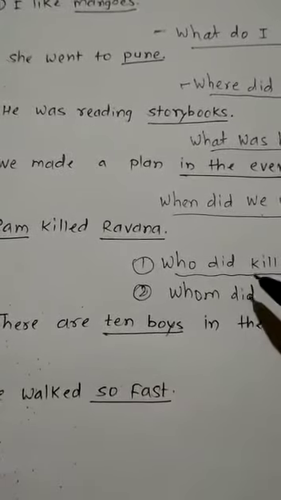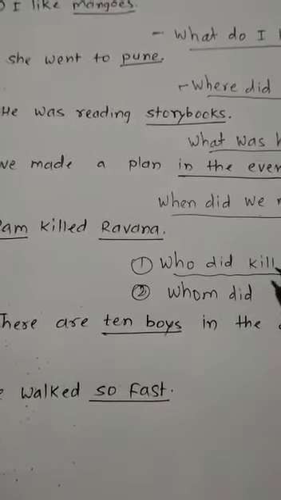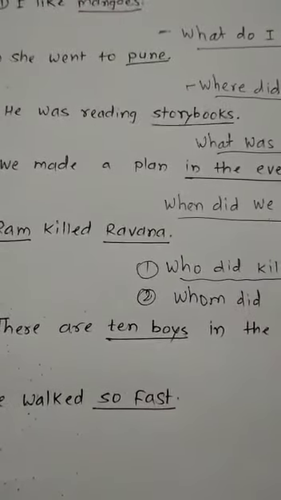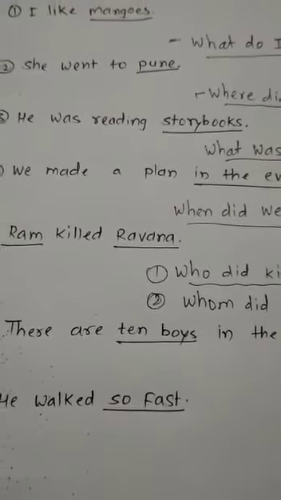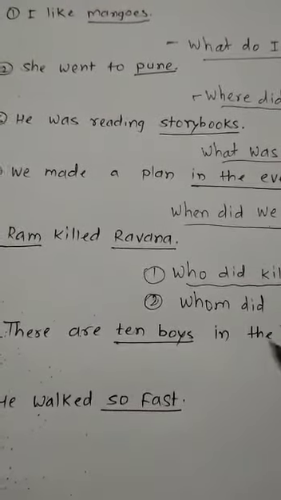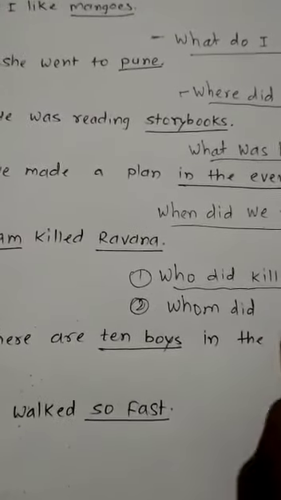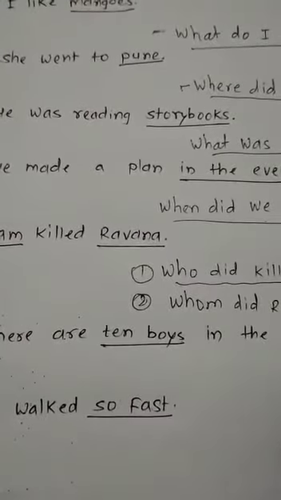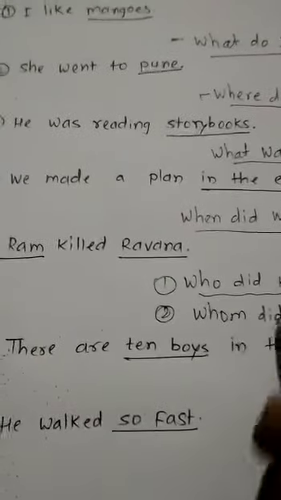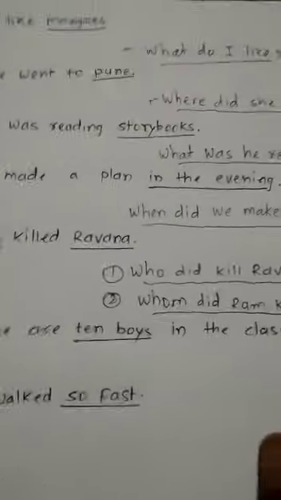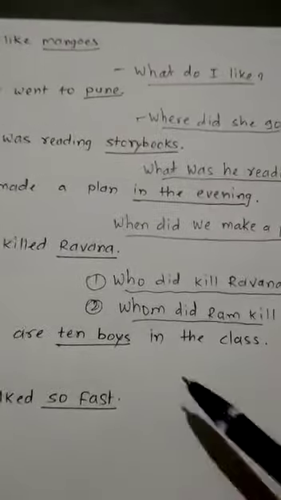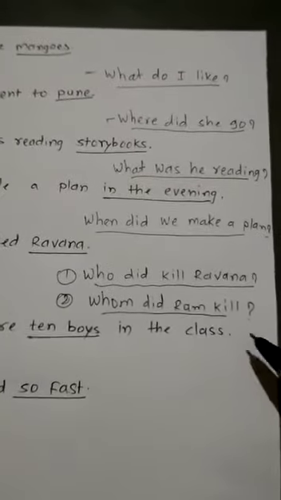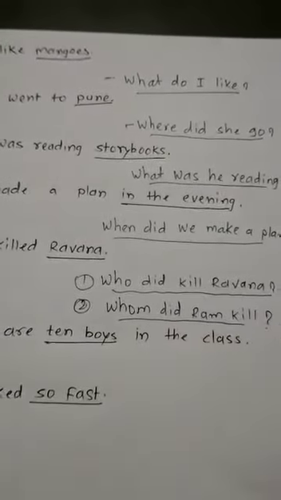In the first question Ram was not part of the question because Ram was the answer. Now here Ravana will be the answer, that's why that word will be missing from here. So whom did Ram kill and question mark. This is your question. Okay, see, whom did Ram kill? Question mark. Then who did kill Ravana?